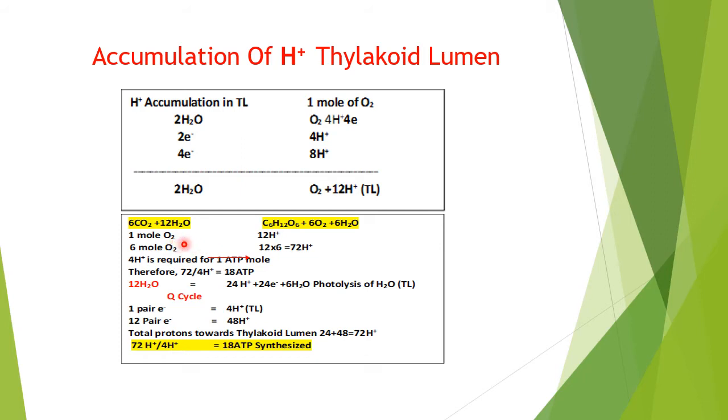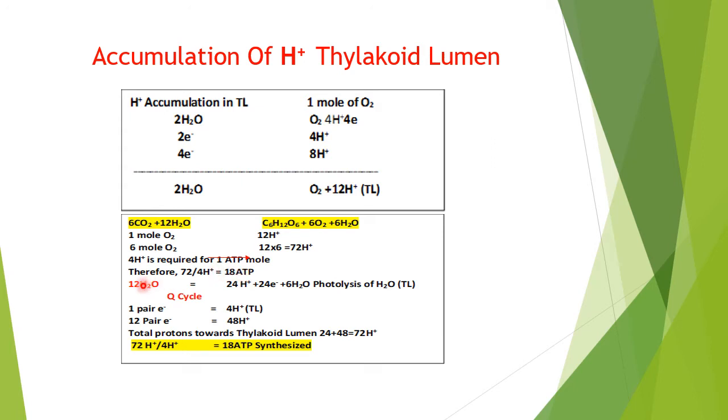We have 6 molecules of oxygen here. So 6 moles of oxygen will produce 12 into 6, that is 72 protons. And we know also that 4 protons are required for 1 ATP synthesis. Therefore, 72 divided by 4, there is a total production of 18 ATP during the light reactions.